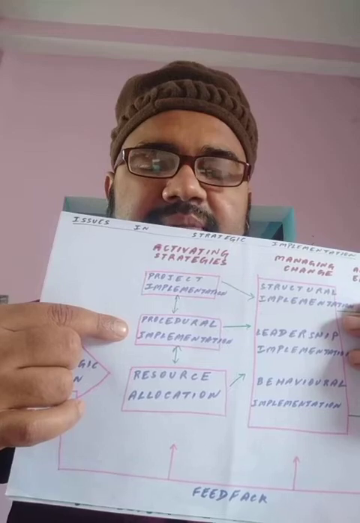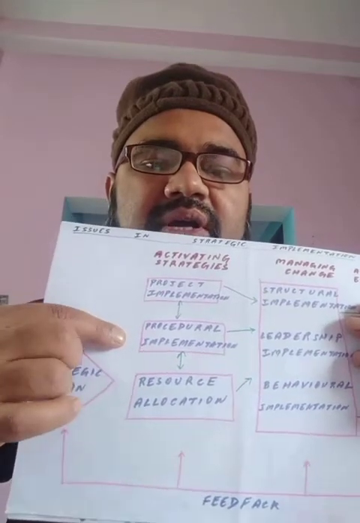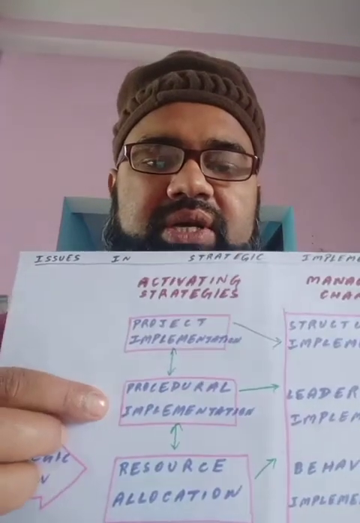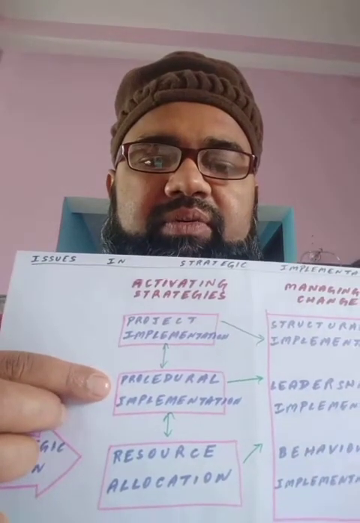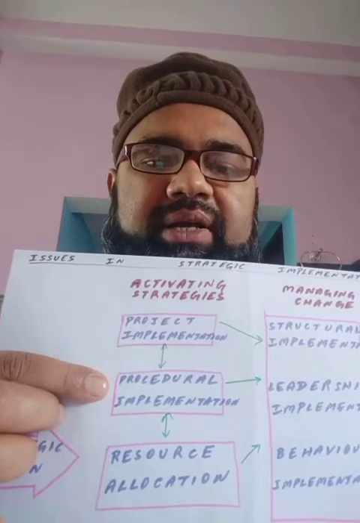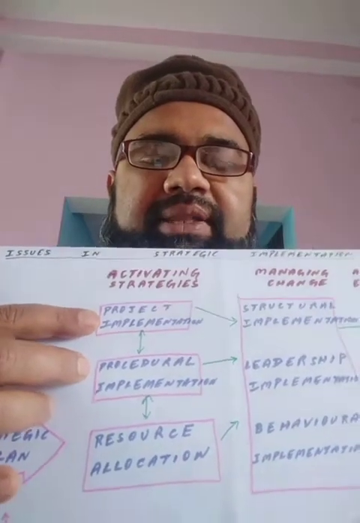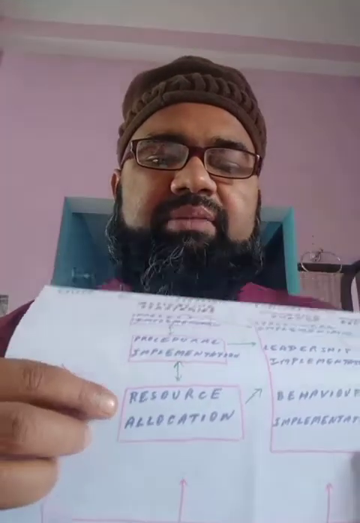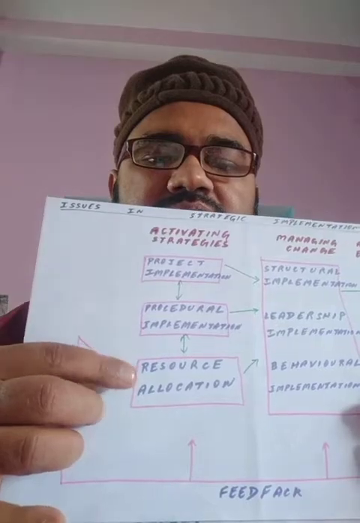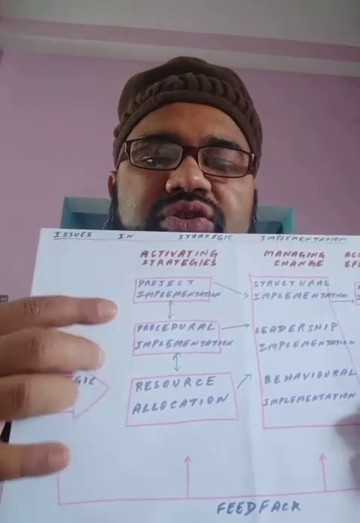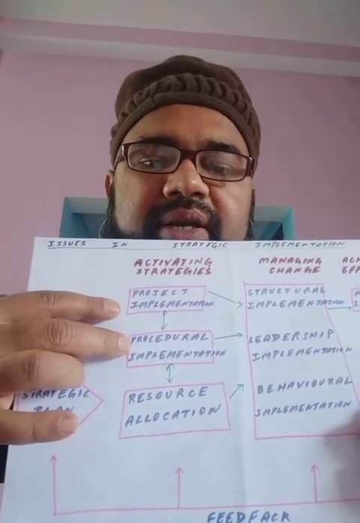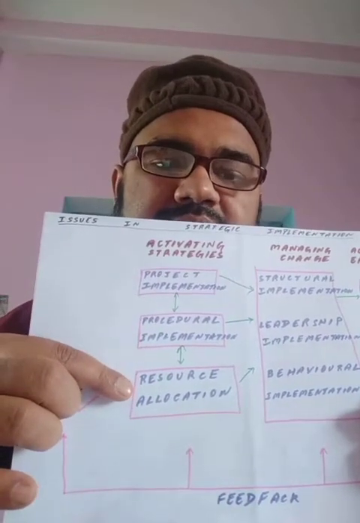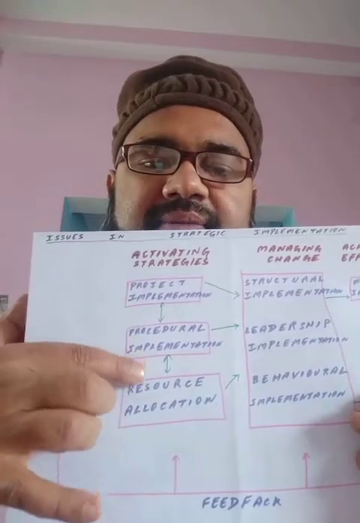In the very next part, procedural implementation, we read about the rules and regulations and the practices with the help of which we are going to implement in the organization. So we have studied these two, and today we are going to study resource allocation. These two are only possible when we allocate resources well. So we can see in this diagram